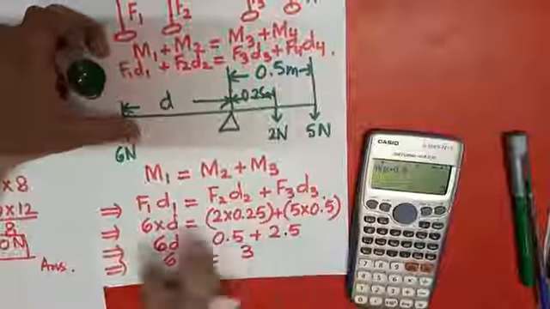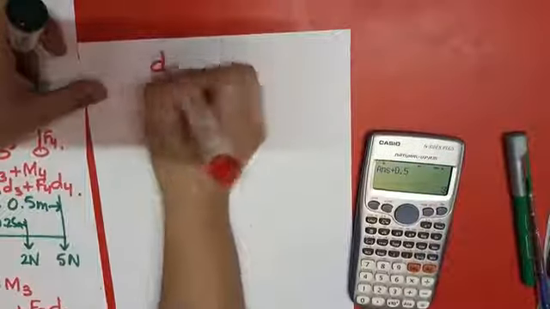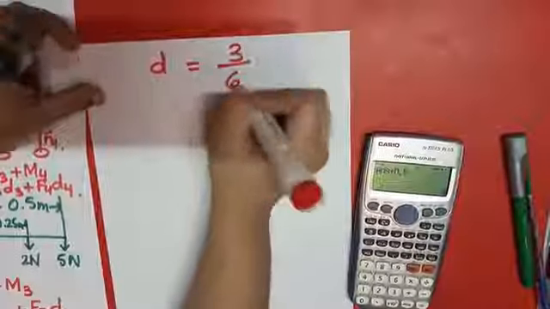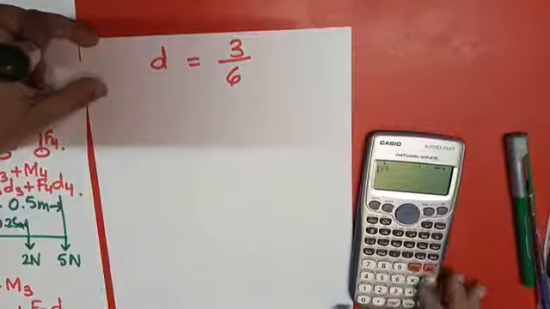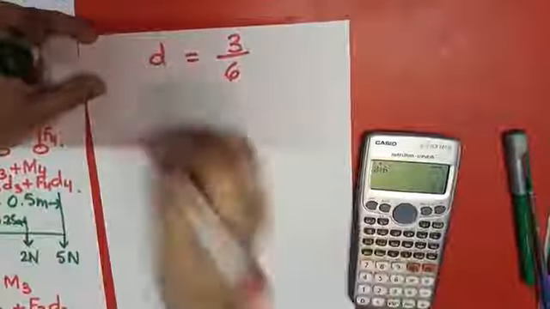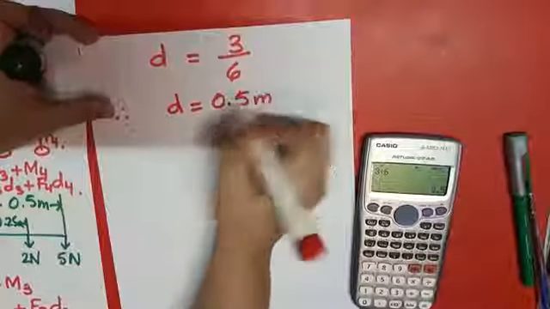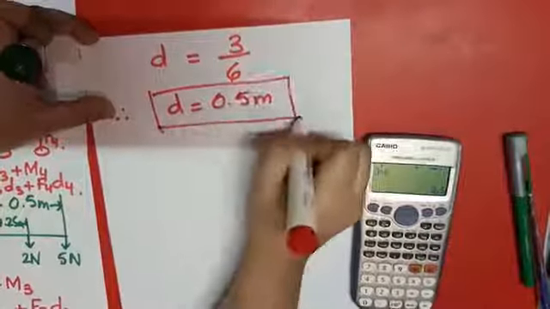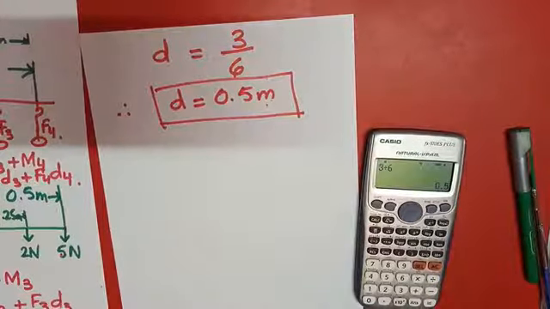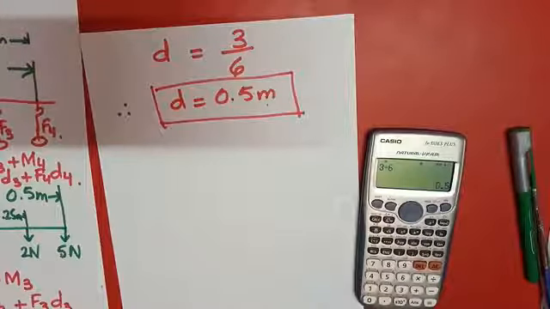6D equals 3. So what can I write down here? D equals 3 upon 6. So if I divide it, I will get 0.5. So D is coming out to be 0.5 meter. So in this way, we will be able to apply the principle of moments.